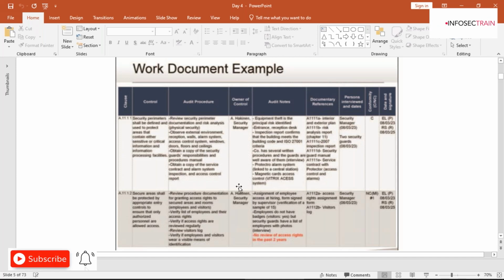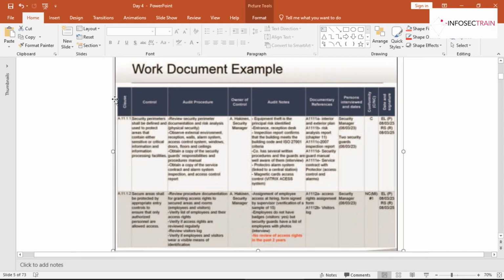Over here, there are 9 columns. Talking about column number 1 and column number 2, that is clauses and controls. In these columns, the auditor will indicate the requirement of the standard with the reference clauses. The third column is the audit procedure.